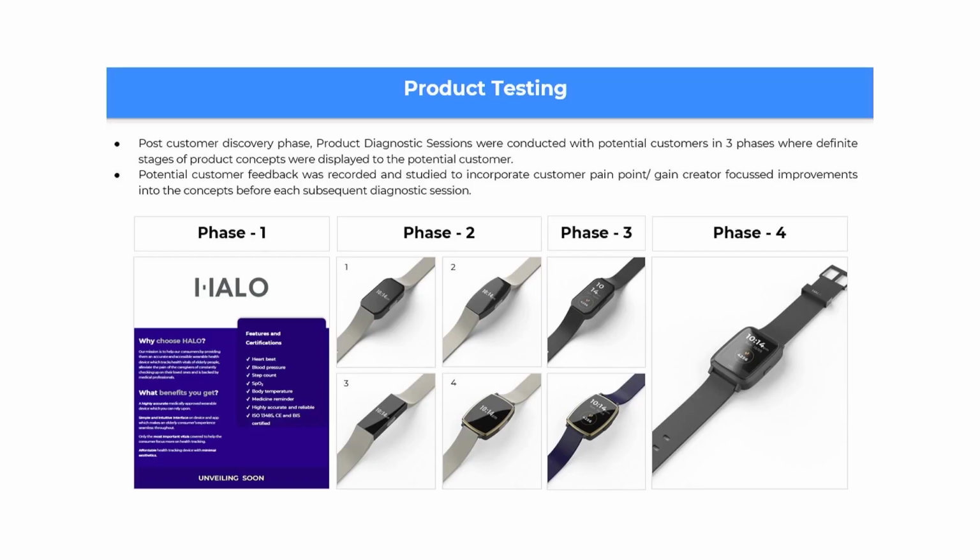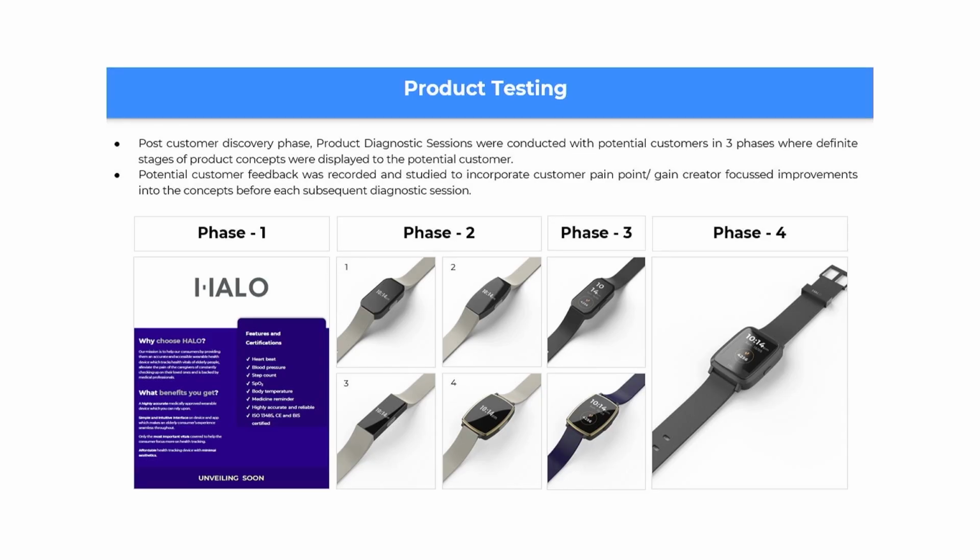During the product testing framework, post customer discovery phase, the product diagnostic sessions were conducted with potential customers in three phases for Hello, where definite stages of product concepts were displayed to the potential customer. The potential customer feedback was recorded and studied to incorporate customer pain points and gain creator focused improvements into the concepts before each subsequent diagnostic session.